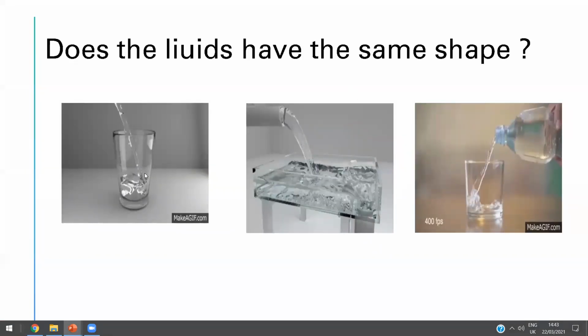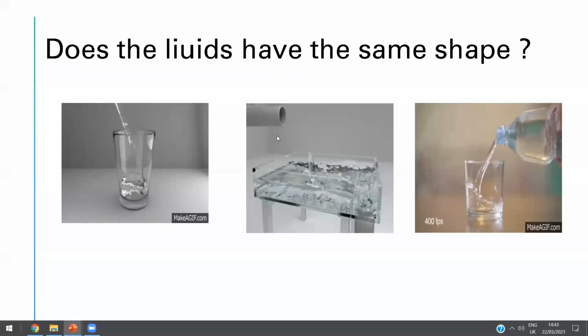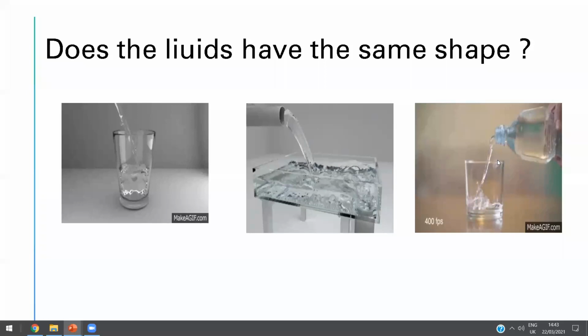Look here, honey, at the water here. Do the liquids have the same shape? Look at picture number 1 and picture number 2. If all of these are water, but we add the water in this cup, and also in this container and another cup, the liquid doesn't have the same shape. The shape of the liquid changes.